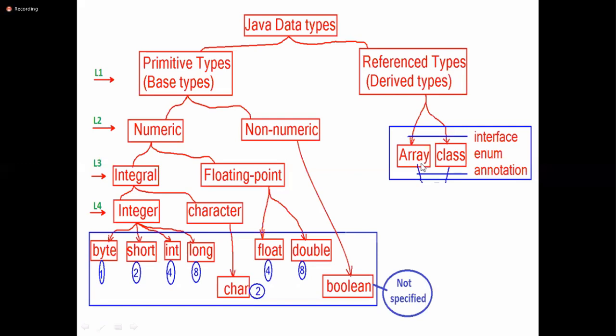The size is not fixed. For example, take your books bag. If you didn't put any books inside, then its size is almost 0. Now, if you put one book, the size increases. 2 books, 3 books, 4 books, 30 books, the size keeps increasing. It all depends on the number of values you are storing. So reference data size is not fixed; it depends on the number of values you are storing. So this is the complete details about Java data types and their hierarchy. Can I hope you all understand?